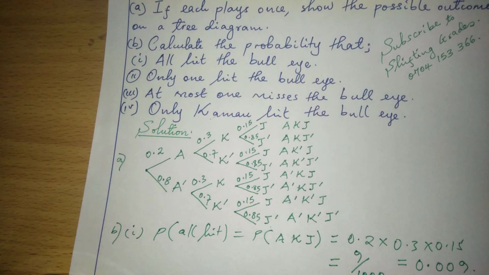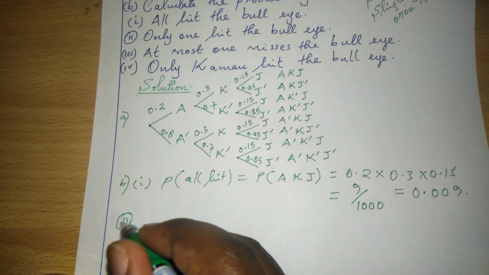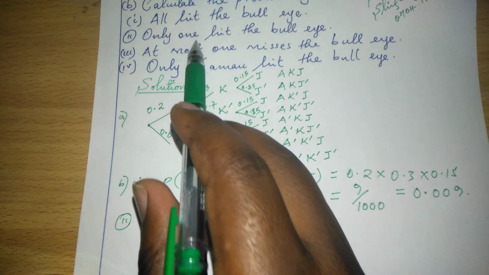We can get to Roman 2, whereby we are told to find the probability that only one hits the bullseye.